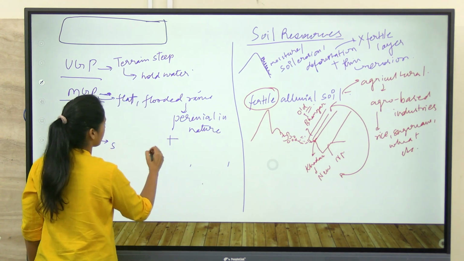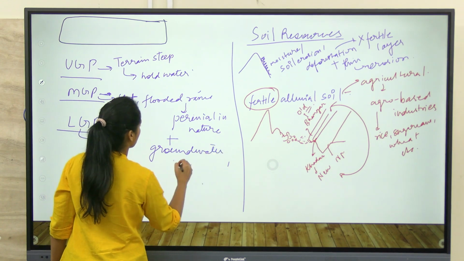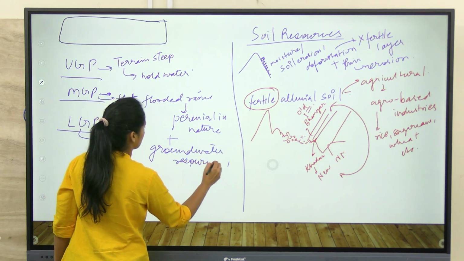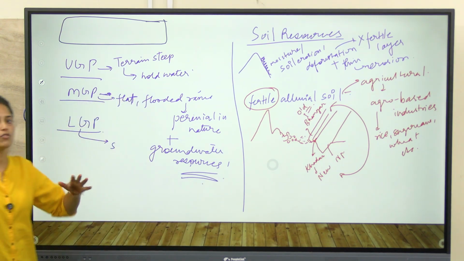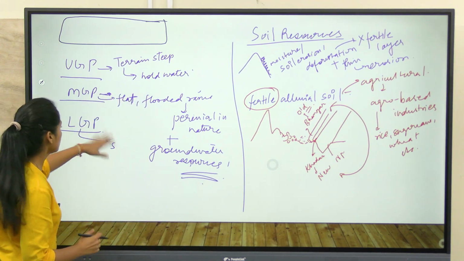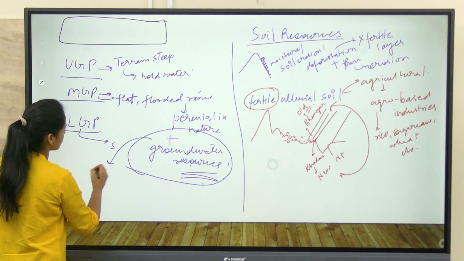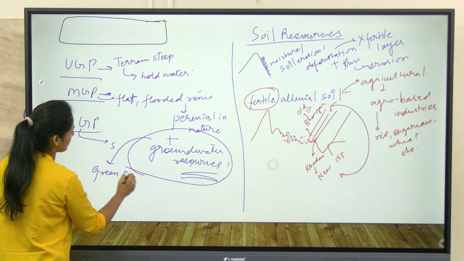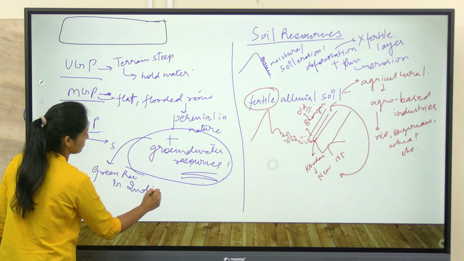Plus, there is abundant quantity of groundwater resources. And northern plains are part of the largest groundwater provinces in India. So, this is the situation of water. And because of these groundwater resources only, the green revolution in India got success.